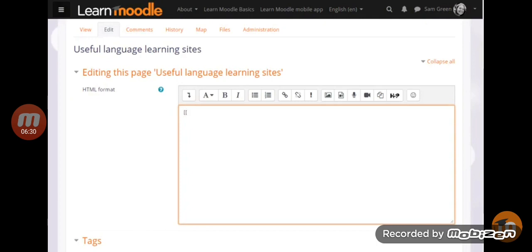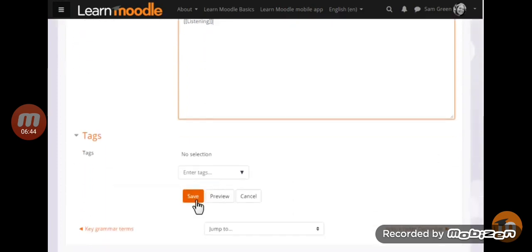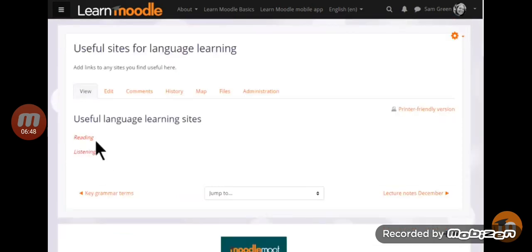To set up links to make up the other pages, you put double square brackets around the name you want to give the page. So here are a couple of examples, and this is how your learners would also make new pages on the wiki. When we scroll down and save it, we see that we have links, but these aren't yet pages until we actually click onto them and create those pages in the same way that we made the first page.